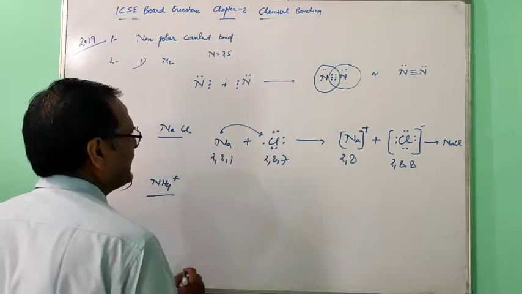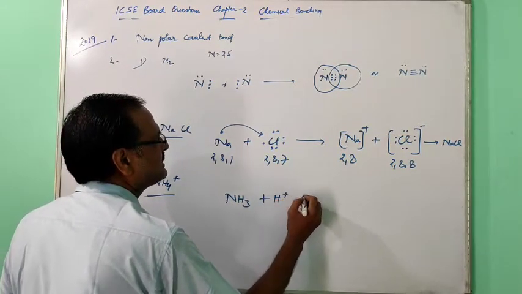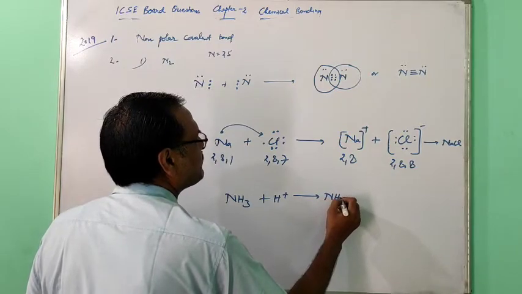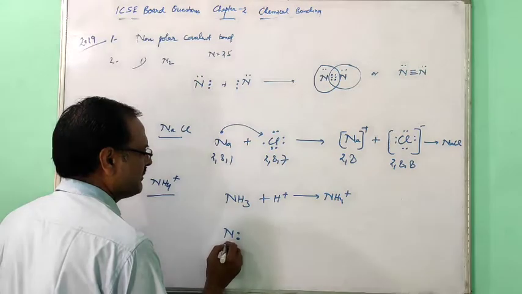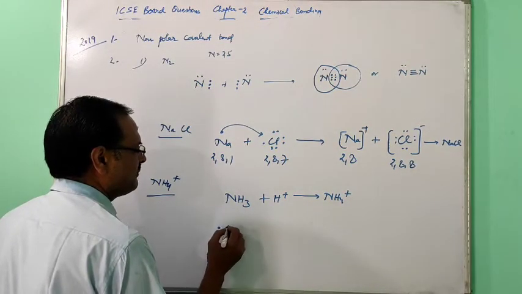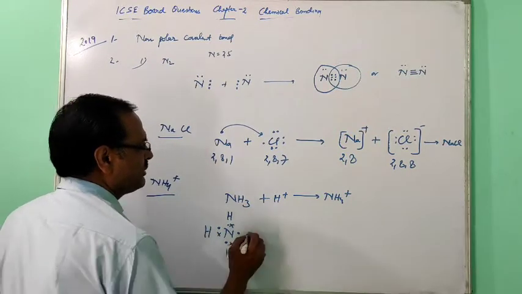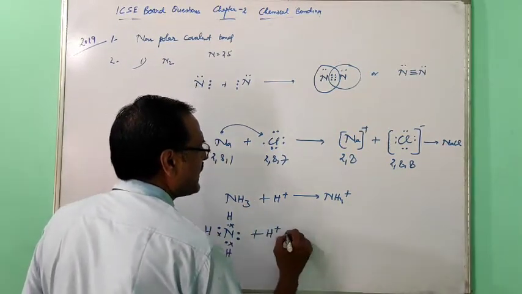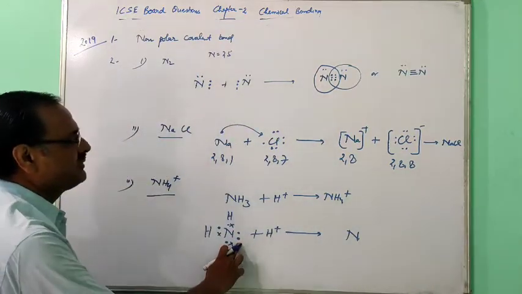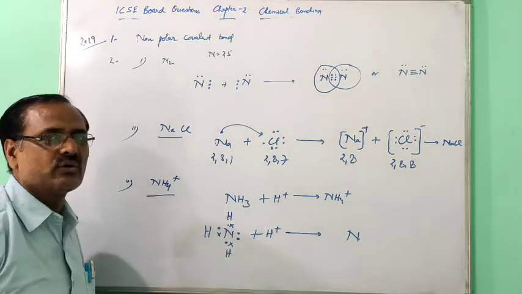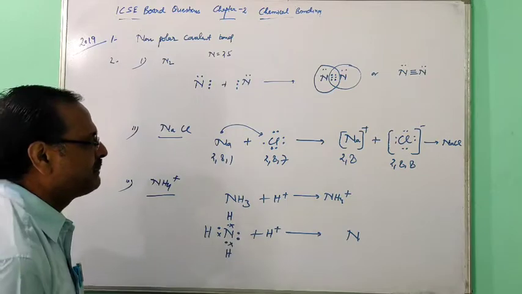Then ammonium ion, just you see: NH3 plus H plus forms NH4 plus. So this ammonia you can draw the electron dot diagram. Ammonia, nitrogen, 5 electrons are there. Now this H plus, this lone pair is converted into a bond pair, a coordinate bond. In the coordinate bond, the condition is that the octet of one atom is complete, but the other atom is incomplete.